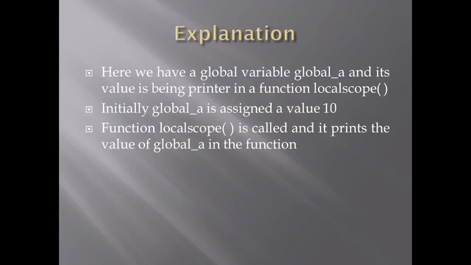Explanation: here we have a global variable global_a and its value is being printed in a function local scope. Initially global_a is assigned a value 10. Function local scope is called and it prints the value of global_a in the function.